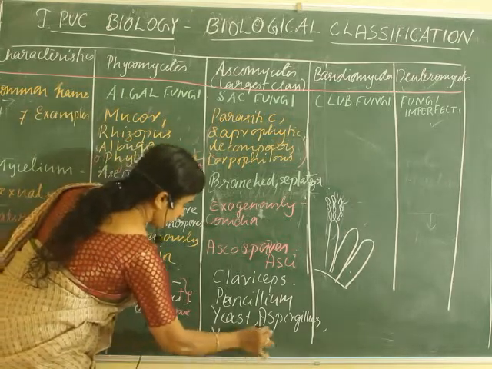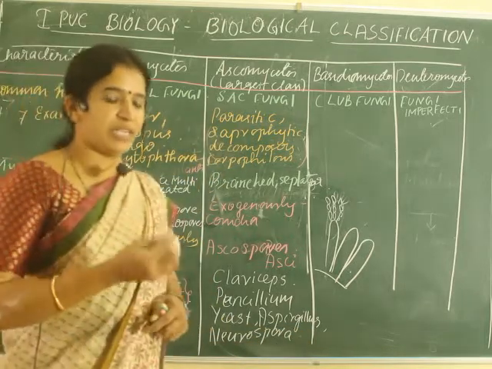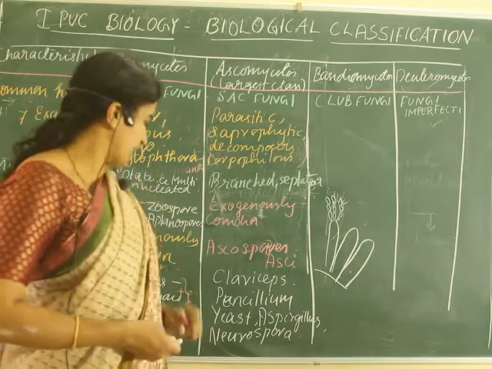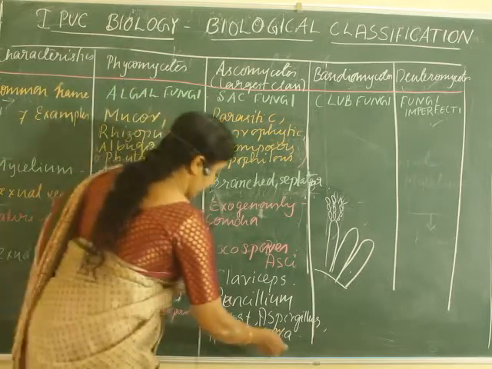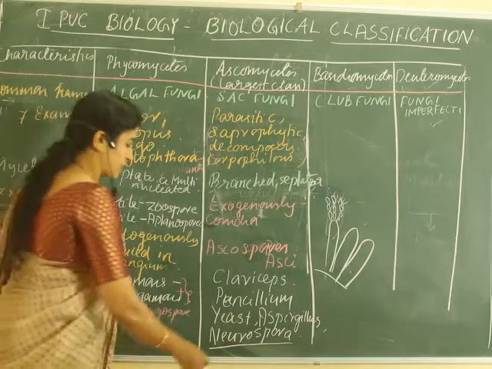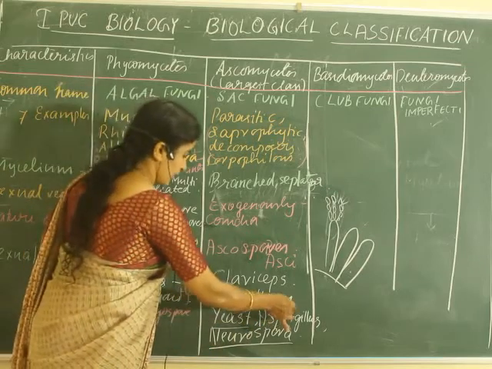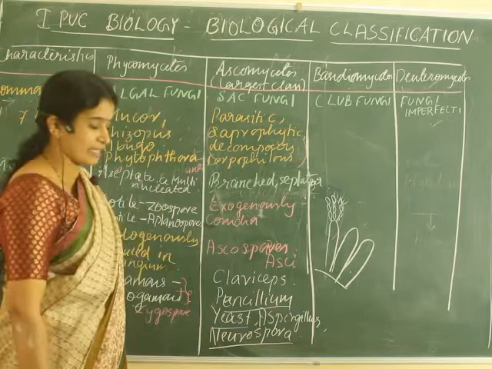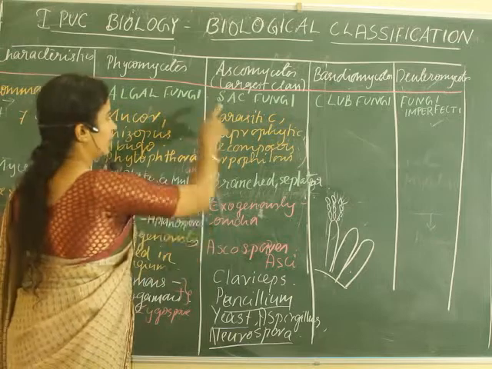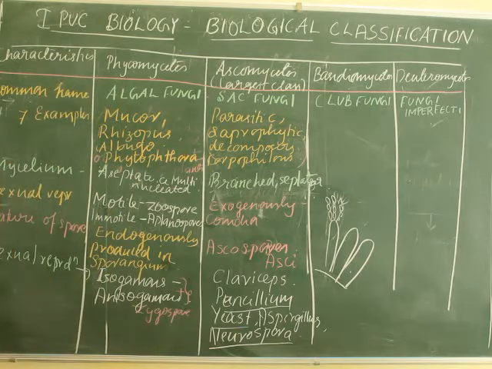Neurospora, remember, is extensively used in biochemical as well as genetic work. So you can expect a question asking: name a fungus which is extensively used in genetic work. It is Neurospora. Which is a unicellular fungus? It is yeast. In which fungus is the antibiotic penicillin produced? Penicillium. Penicillium belongs to which class? It belongs to the Ascomycetes. What's the common name for Ascomycetes? It is sac fungi. Okay, so this is the information related to Ascomycetes.